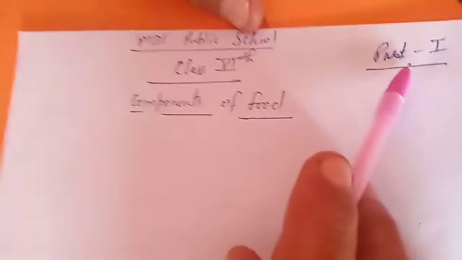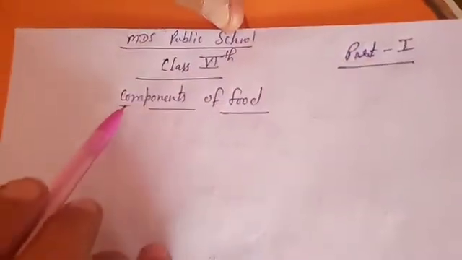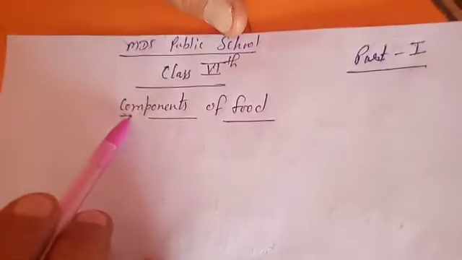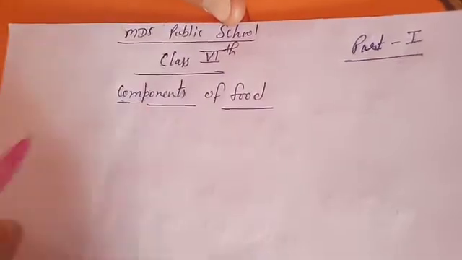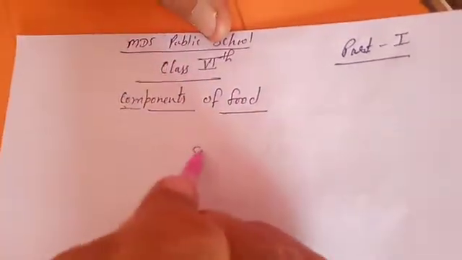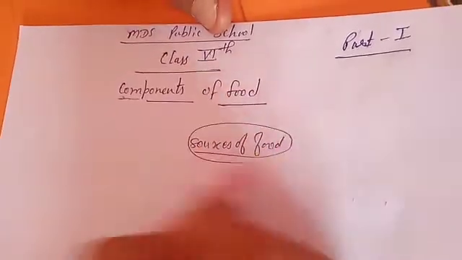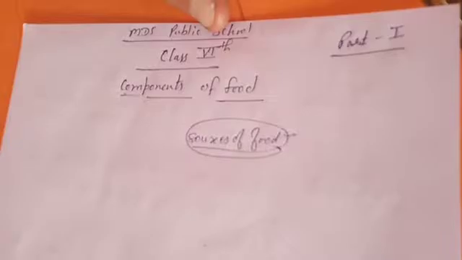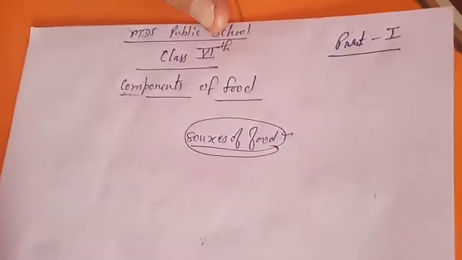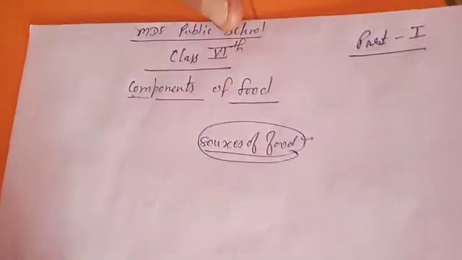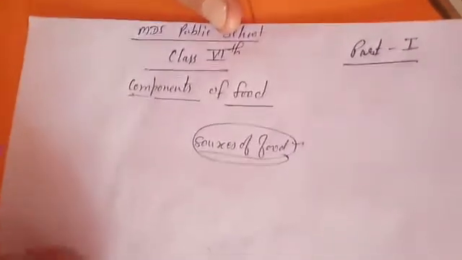Today we are discussing our next chapter. This is the first lecture, part 1. The chapter name is Components of Food. In the previous chapter, Sources of Food, we discussed what kind of foods we can get and from where, animals and plants. Now, in this chapter, we have to study the components of food.